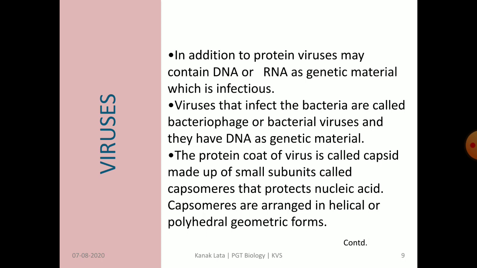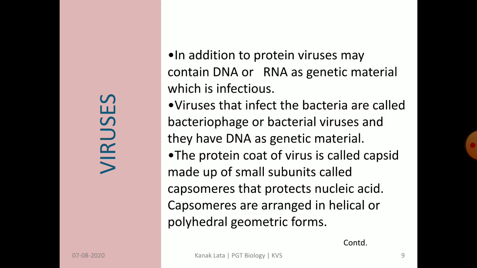Viruses have a protein coat outside that contains DNA or RNA as genetic material inside, which is infectious. Those viruses which infect bacteria are called bacteriophage or bacterial viruses, and they have DNA as genetic material.